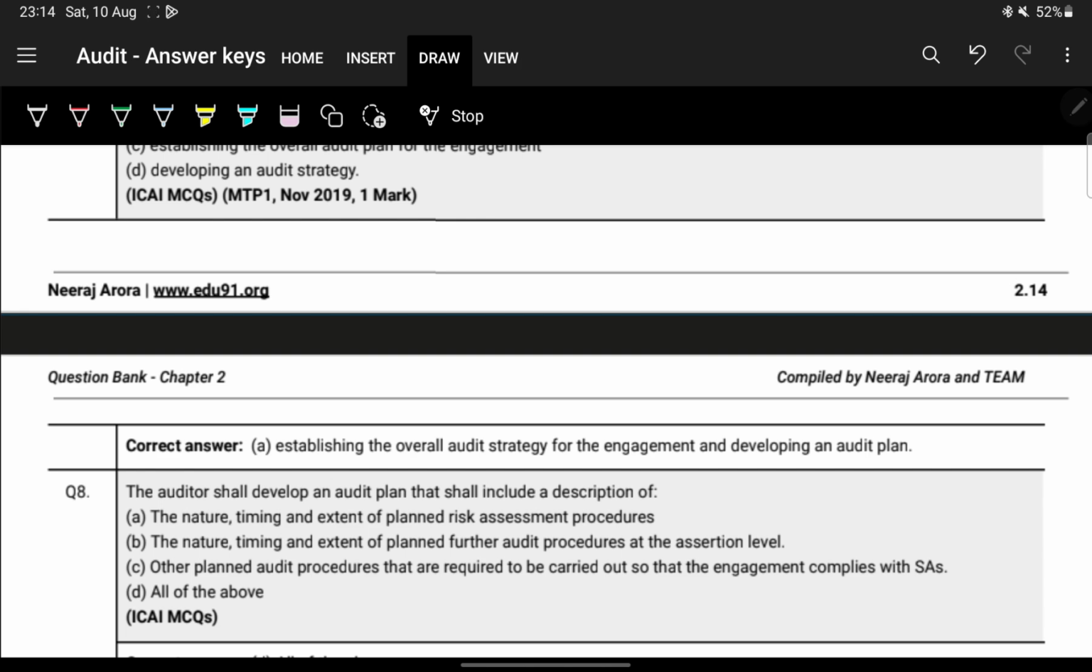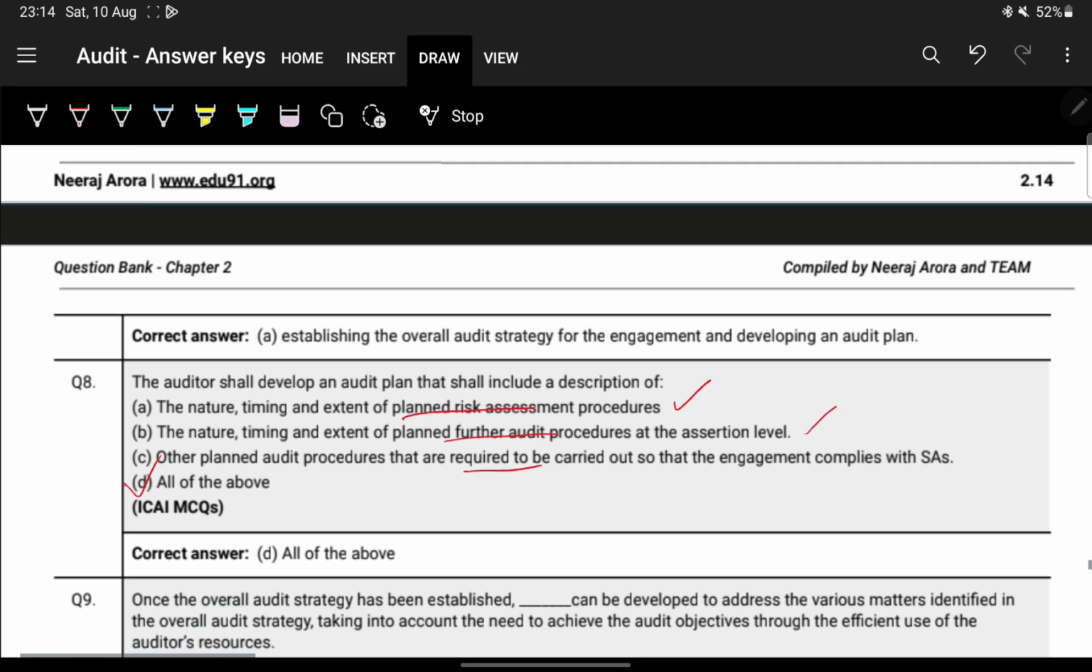That shall include description of audit plan: nature of wrap, nature of FAP, and all of the above. So it had NET of wrap, NET of FAP, and other procedures. So all three are there.